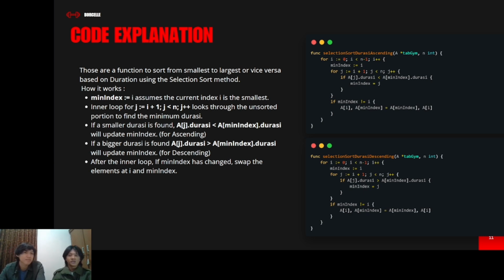Like if you want ascending, this is 0, 1, 3, 2. We have this 2 and 3. The 2 is smaller than the 3, so the 2 will be swapped with the 3. In simple terms, the only difference between ascending and descending is here, whether it is bigger or less. We just have a different comparison here.